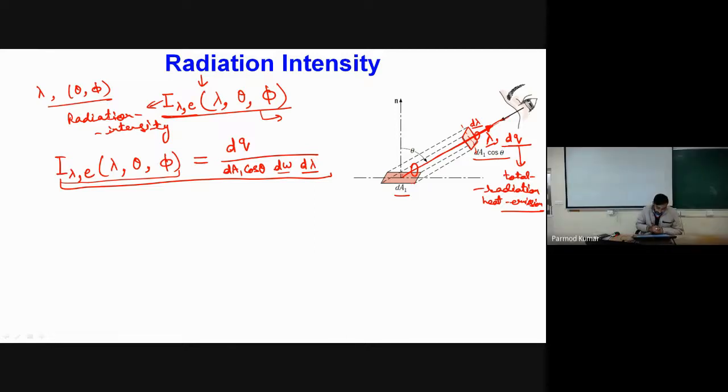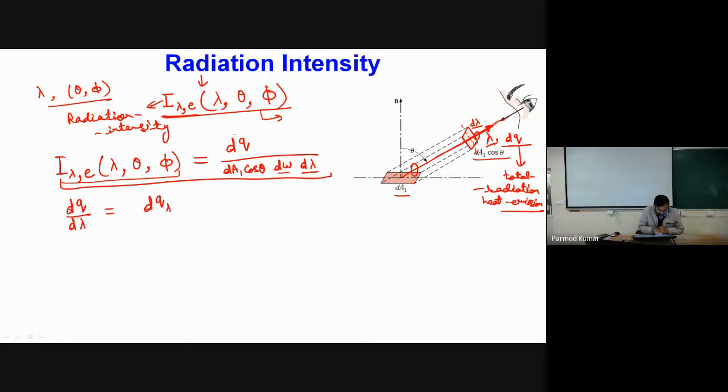Okay, so now this is how we can define the radiation intensity. Now this radiation over here is our total radiative heat emission. Now if I divide this dq by d lambda, that will become nothing but my dq lambda.